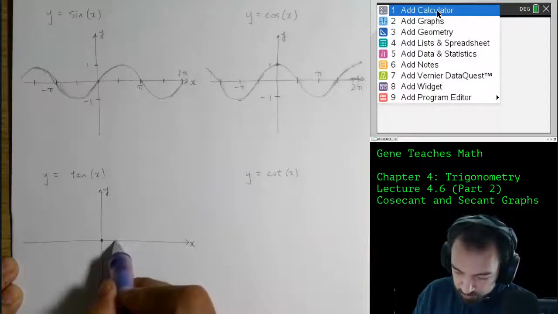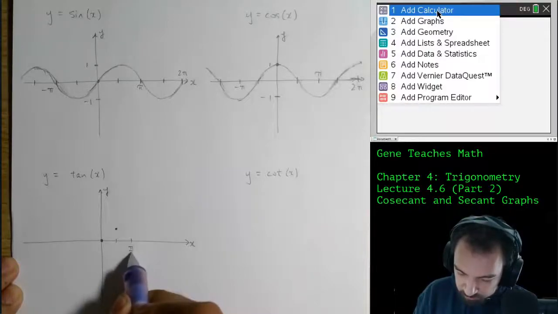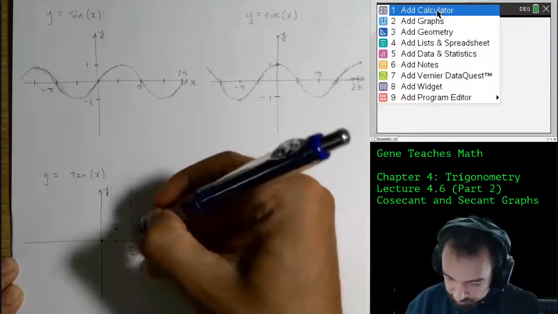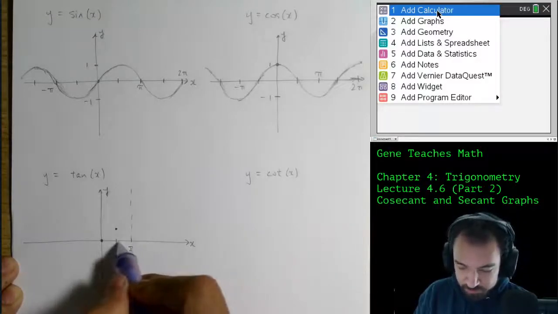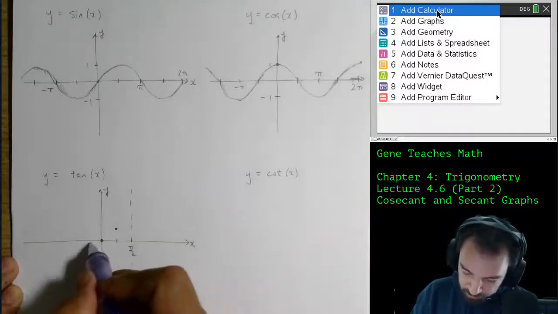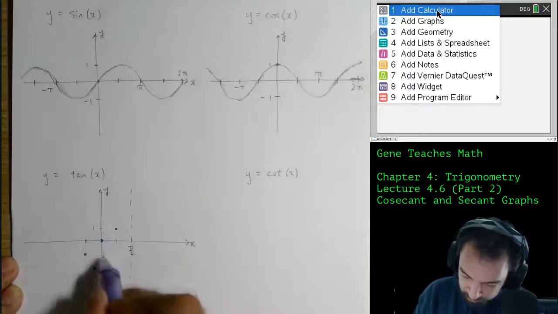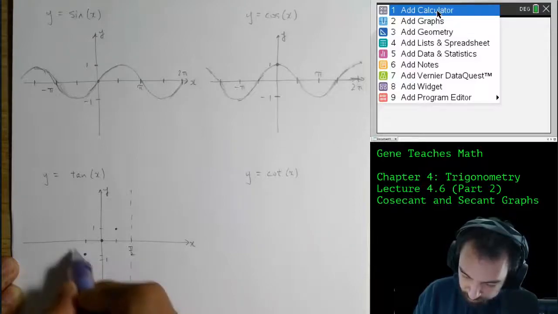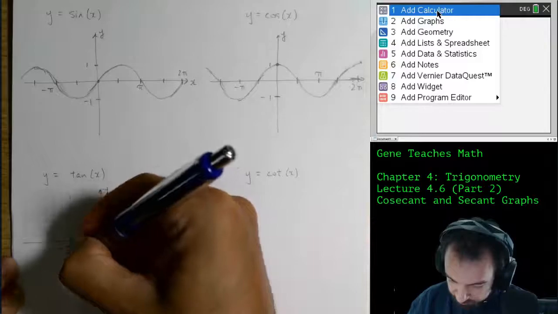It's going to reach 1 somewhere, and then at pi over 2, it's going to have its vertical asymptote. Now this somewhere is going to be half of pi over 2, which is pi over 4. Going backwards, at negative pi over 4, tangent is going to reach -1. And then at negative pi over 2, it will have another vertical asymptote.